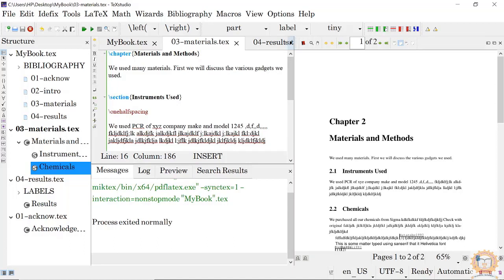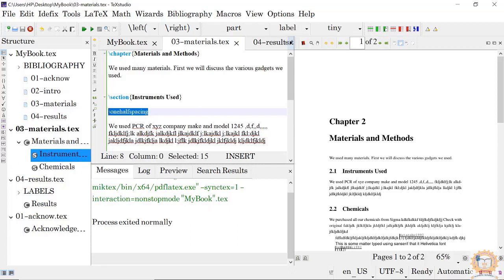So I will put it here instead of here. Yes, instead of one and a half space, you can also say double spacing.